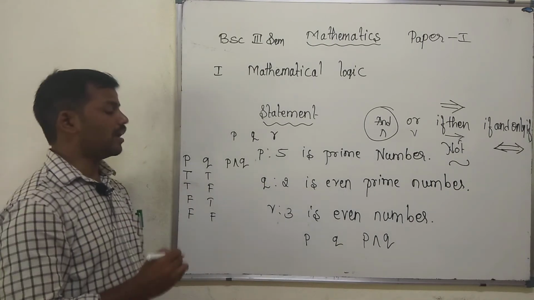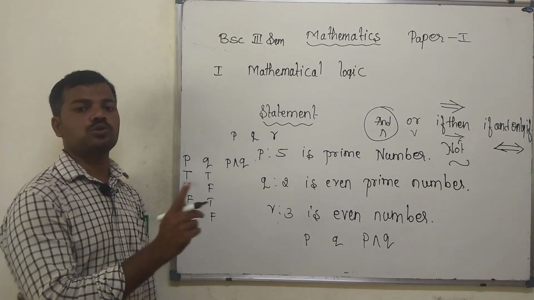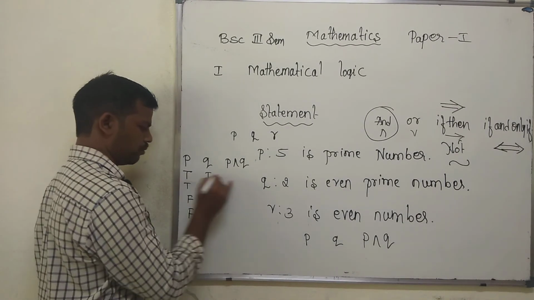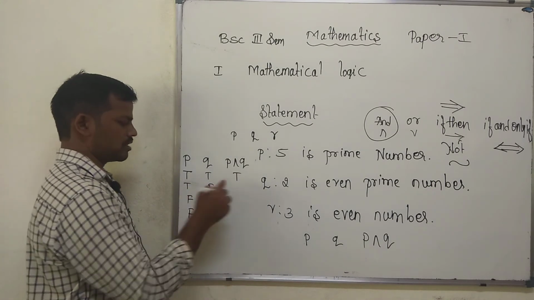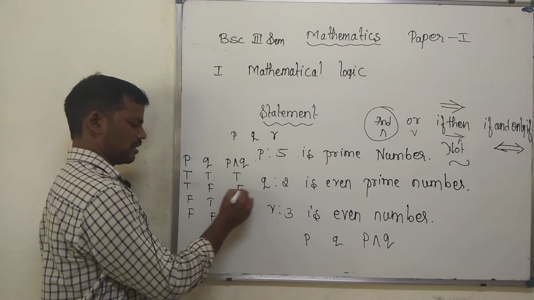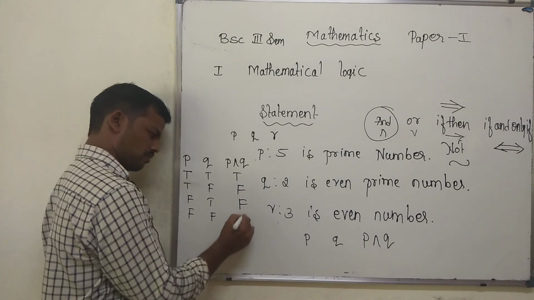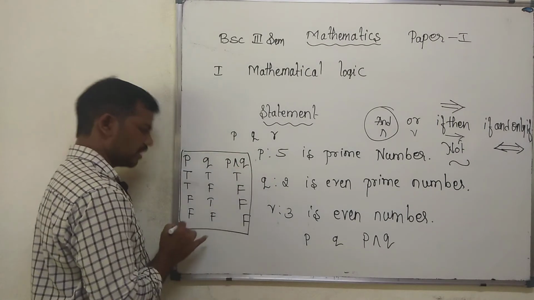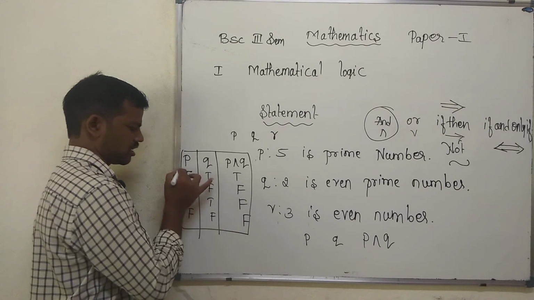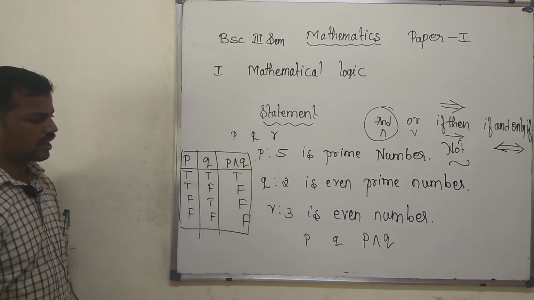It is true only when both are true. In the remaining cases it is false: true false is false, false true is false, false false is false. So this is the truth table for the conjunction.